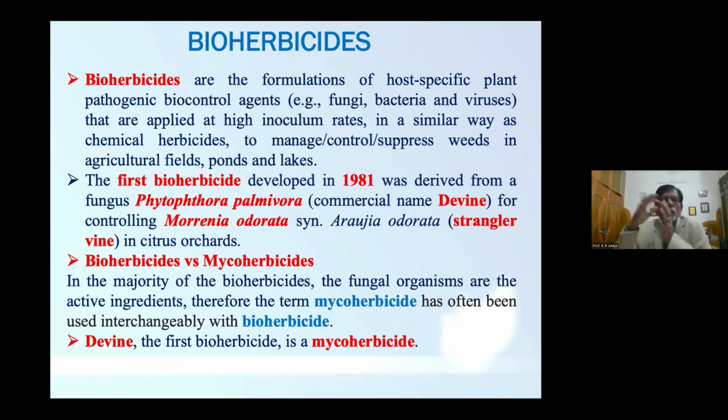When we start with the discovery of the first bioherbicide, it was Devine, which was discovered in 1981, and it was based on the fungus Phytophthora palmivora, and it was discovered in the United States of America. This is how the history of bioherbicides started in the world.